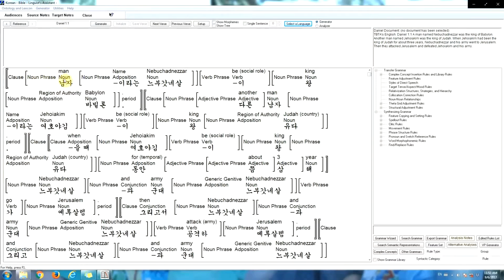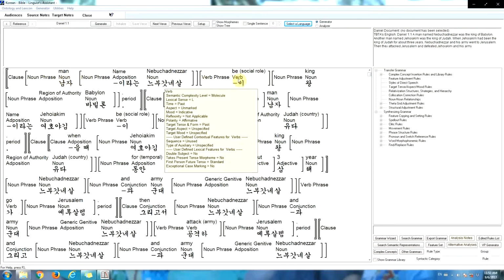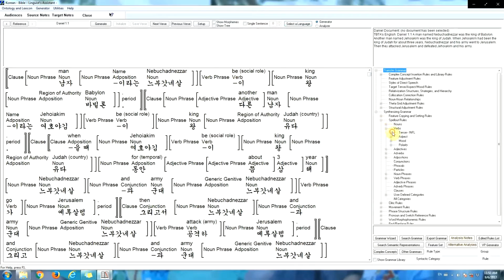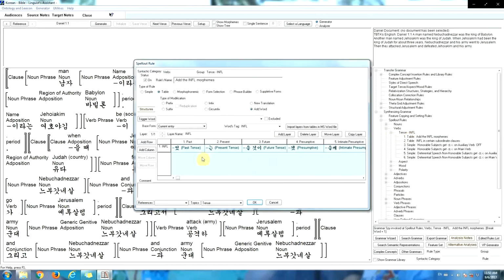The noun phrases are marked with features. The words are marked with features. The concepts are very precisely defined. Then over here we have the grammar rules for the language. We'll look at just one of the rules for Korean. This particular rule inserts all of the tense markers on the Korean verbs.